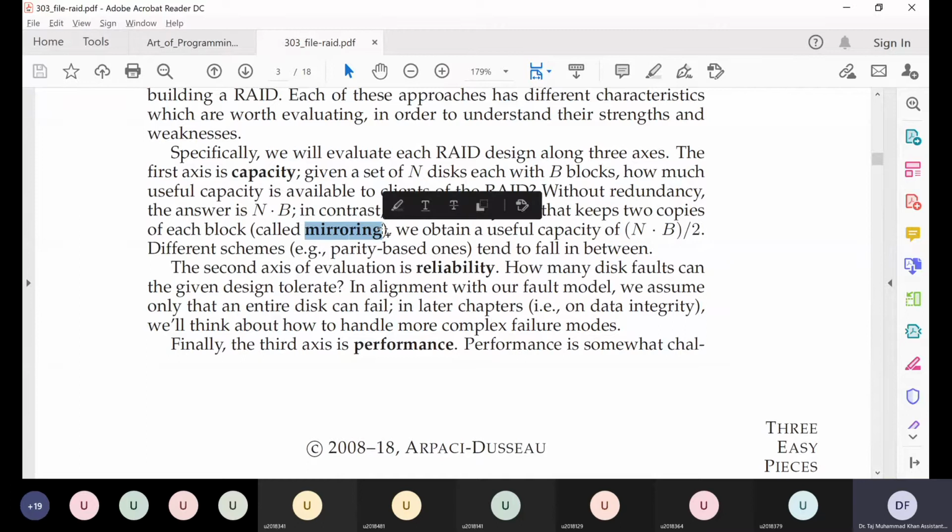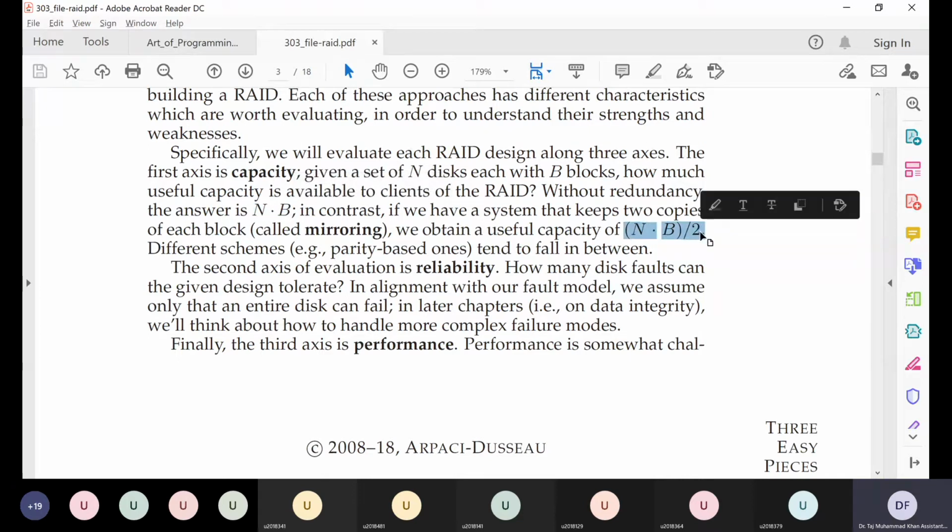If we are using 2 copies of this data in our RAID system, then our useful or effective capacity will be halved, because whatever data we want to store, we will have to store 2 copies of that data. So instead of having n multiplied by B capacity, we can store only n multiplied by B divided by 2 blocks of data.